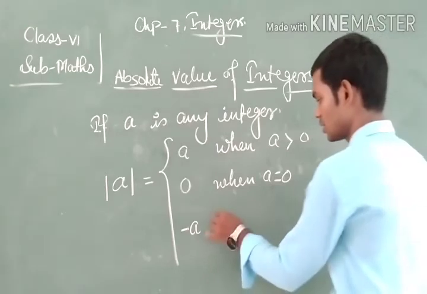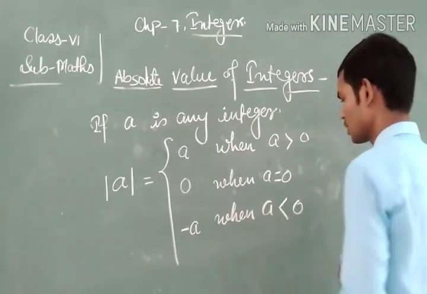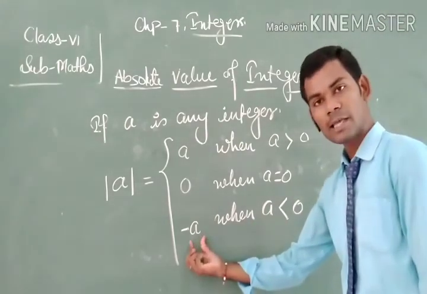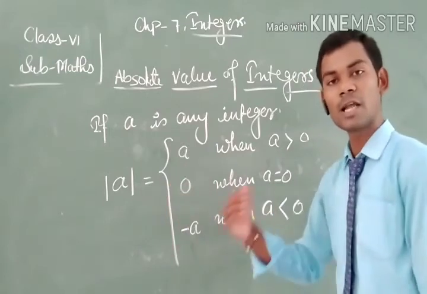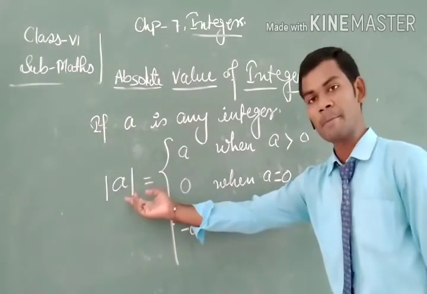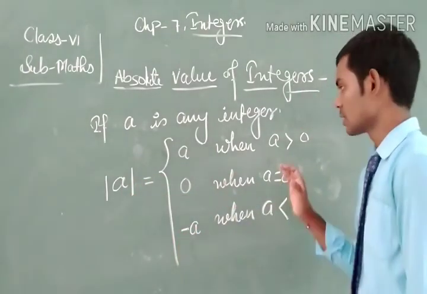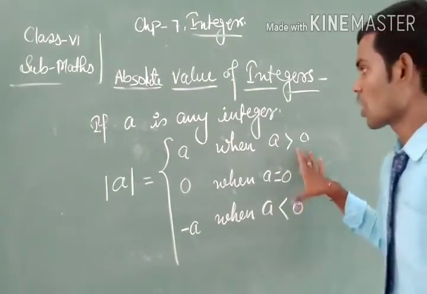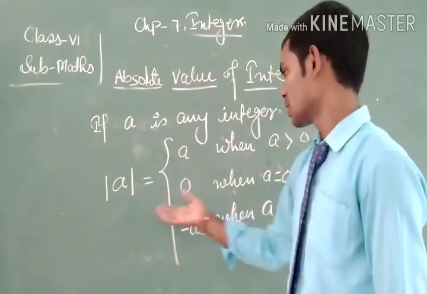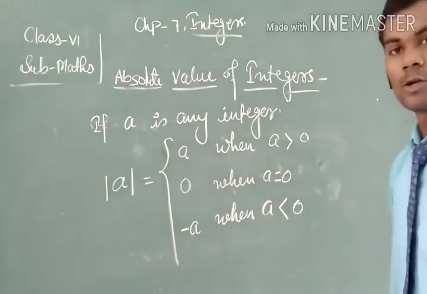And when A is less than 0, meaning A lies on the left side of 0, then the mod value or absolute value of A will be minus A. These are the three values for any arbitrary integer, and these are the conditions.